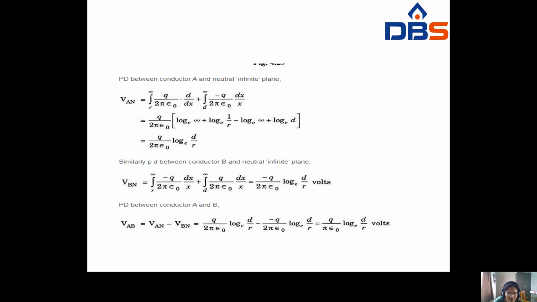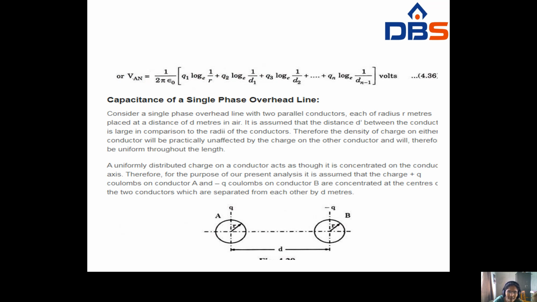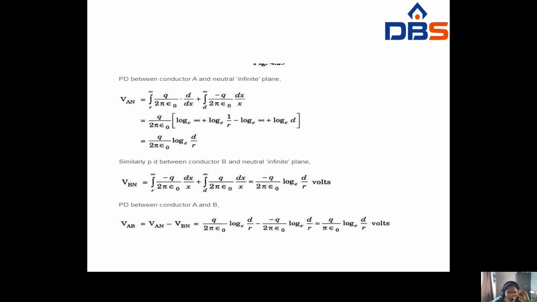So at that time, the potential difference between conductor A and a neutral infinity plane. So first for conductor A and a neutral infinity plane. The formula is integral r to infinity q by 2 pi epsilon naught dx by x plus integral d to infinity minus q by 2 pi epsilon naught dx by x.